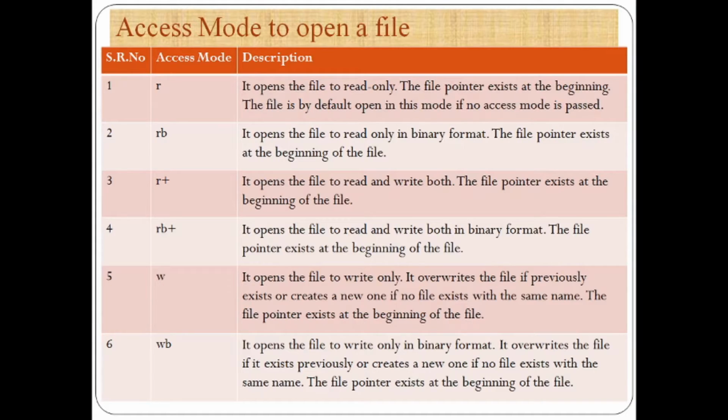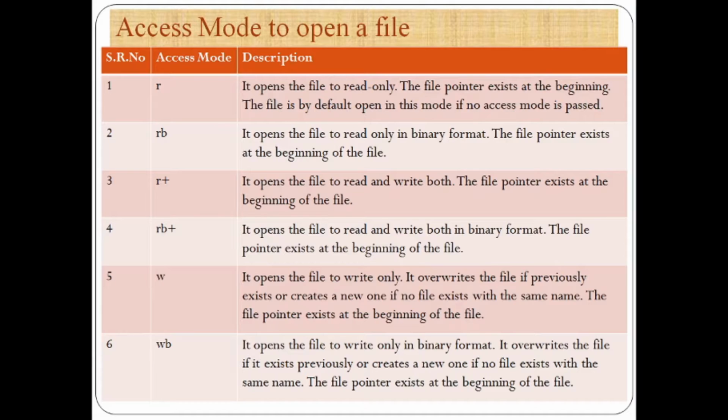Here W mode is used to open the file for writing only. It overwrites the file if it previously exists, or creates a new file if no file exists with the same name. In WB mode, it opens the file for writing only in binary format.